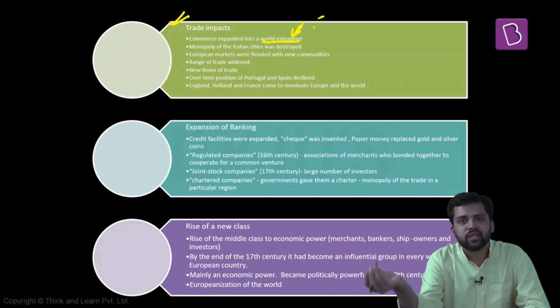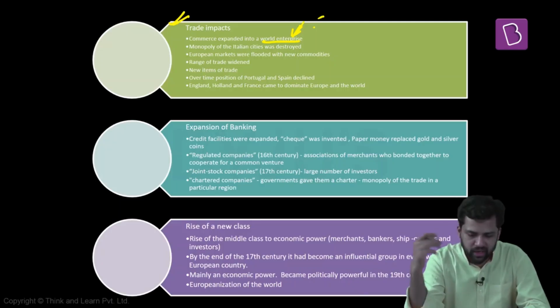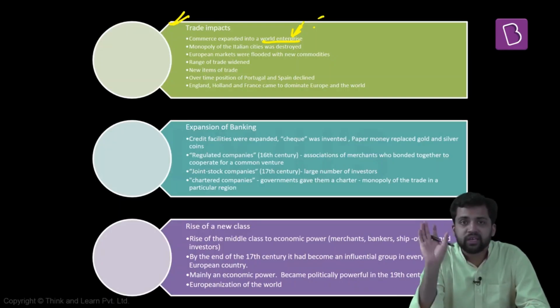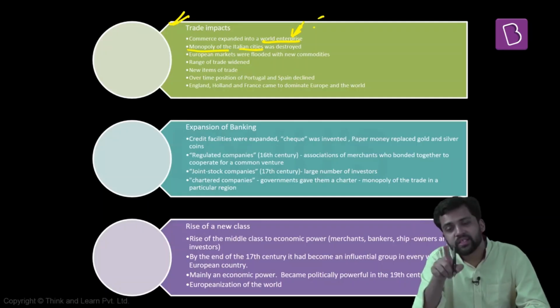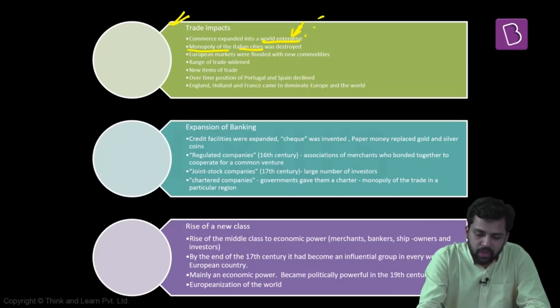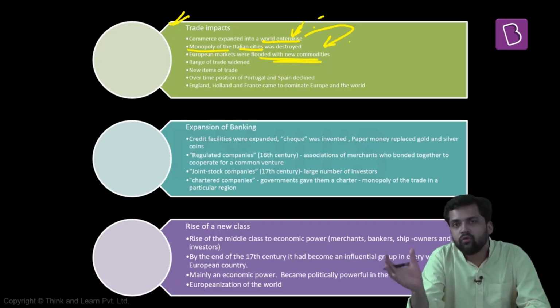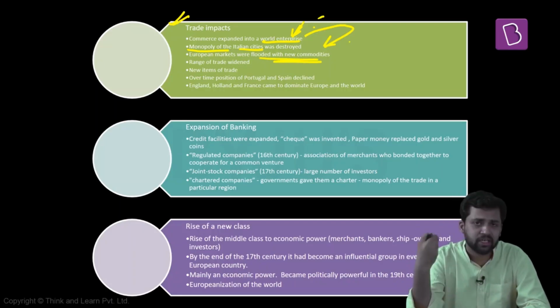So you have colonies at some places, and these colonies are the places where you get raw material, you process it, and then you sell your processed products into their markets. Because of the increasing dominance of countries like England and Holland, who played a very significant role in the commercial revolution, the monopoly of Italian cities was challenged. And another thing is happening. Because trade and commerce became a world enterprise, European markets are getting flooded with new commodities. The range of world trade is increasing. New items are being traded now. Apart from the traditional things, silk and spices, new things are also being traded.